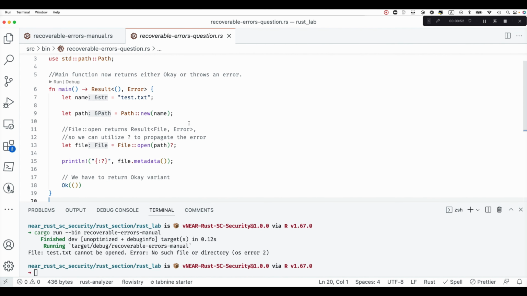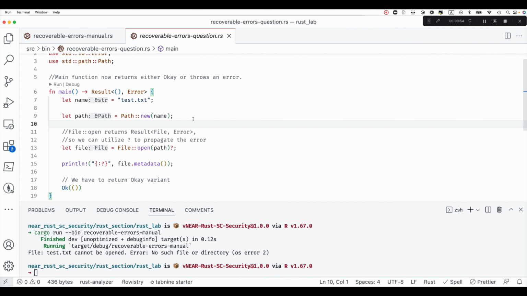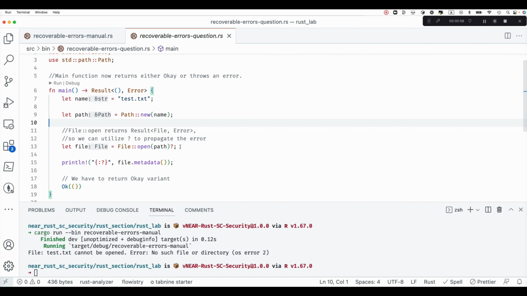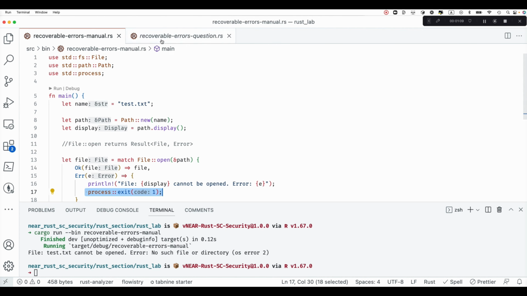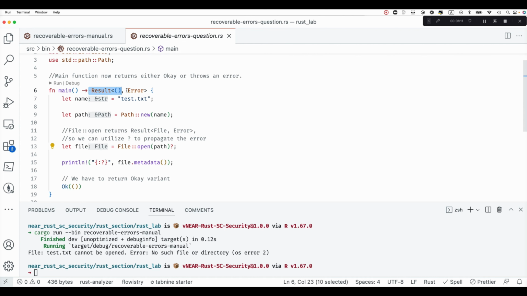This example is exactly the same as the previous one, but instead of using the match keyword, we are using the question mark operator. Again, we're trying to open a file test.txt, but since it doesn't exist, we're going to get an error back. The only thing that's different from this example is that we have to add a Result return type to the main function. Otherwise, the question mark won't work because it has to propagate the error outside to a function that also returns a Result type.